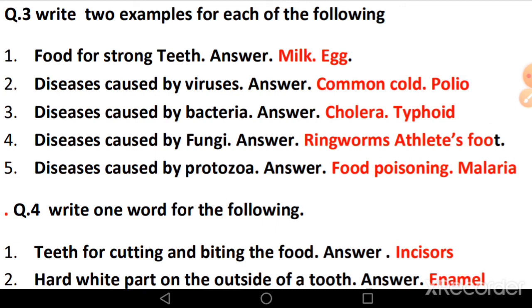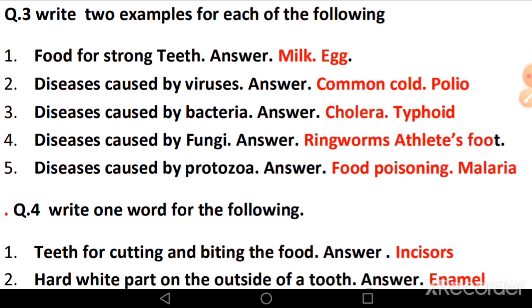Second, diseases caused by virus. Common cold and polio are example of disease caused by virus. Virus is a harmful microbe which can cause diseases such as common cold and polio. Now third, diseases caused by bacteria. Cholera and typhoid are example of diseases caused by bacteria. Bacteria is also a harmful microbe which cause diseases such as cholera and typhoid.